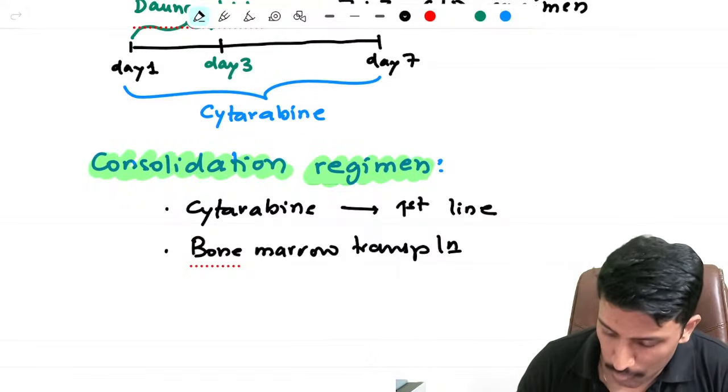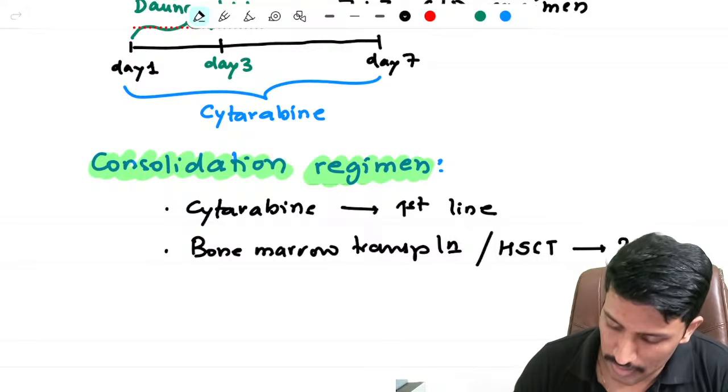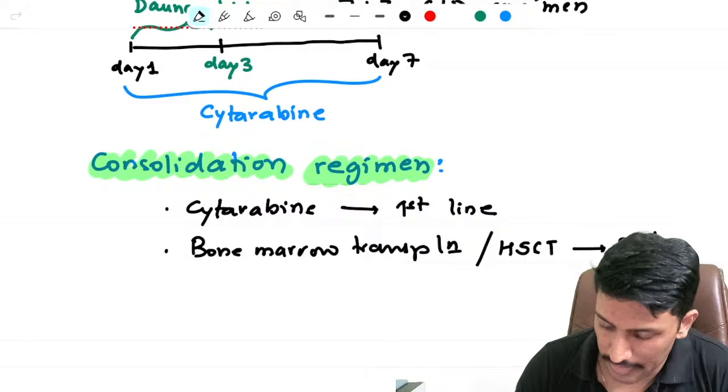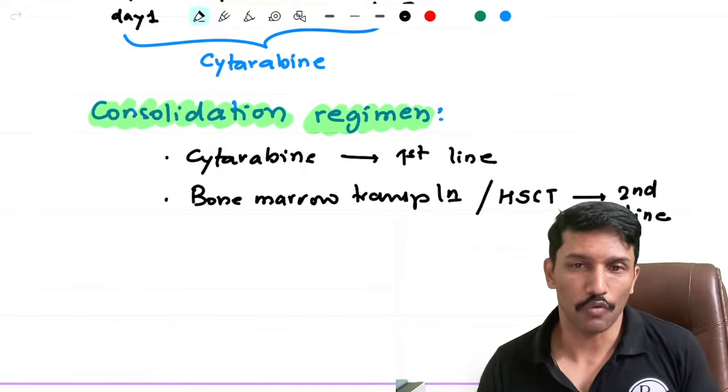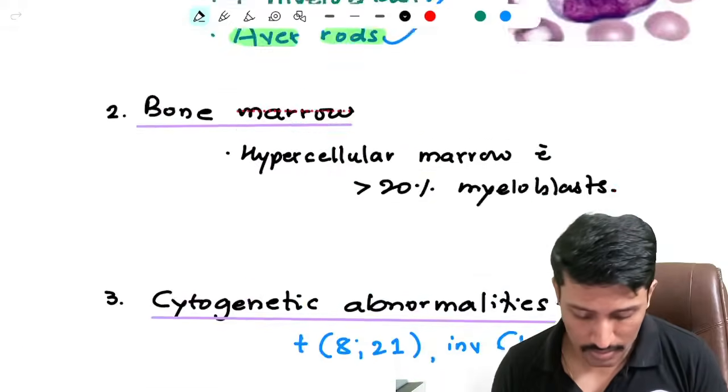Bone marrow transplantation, more technical term is hematopoietic stem cell transplantation. This is considered as the second line treatment. So one of them can be offered to prevent the relapse of AML, right? So let me quickly summarize what we have discussed.